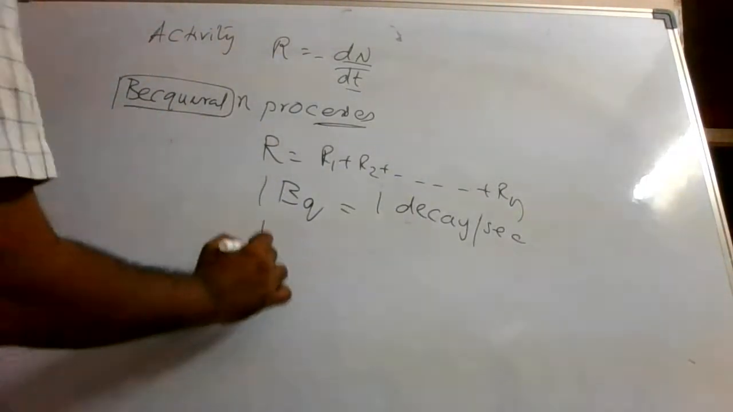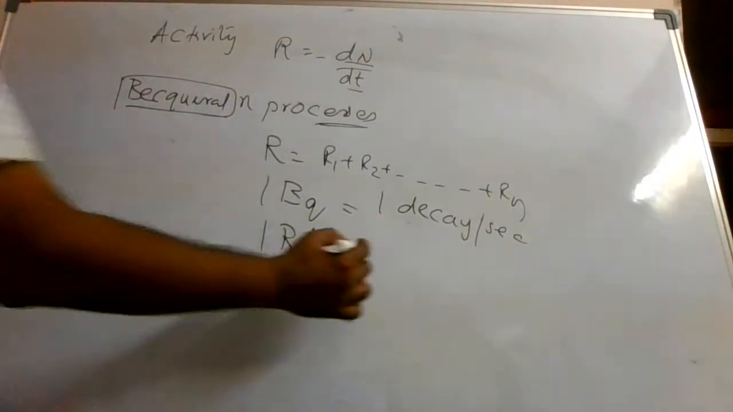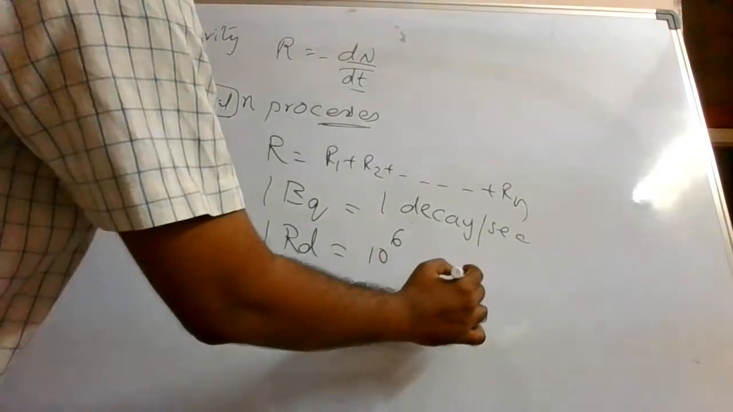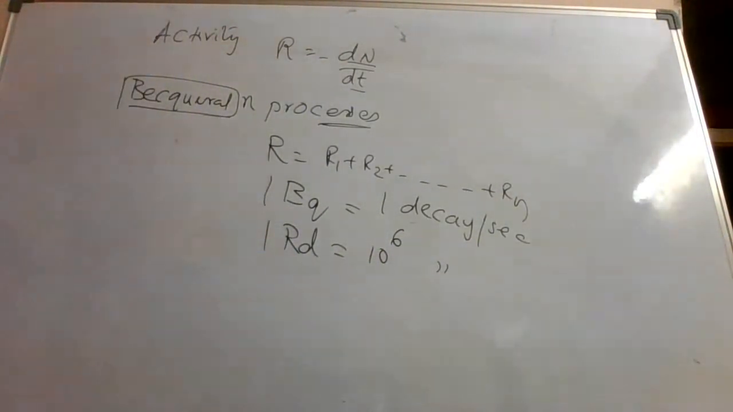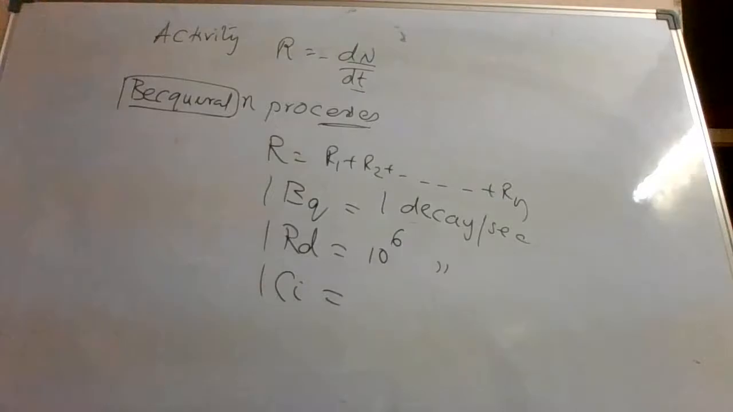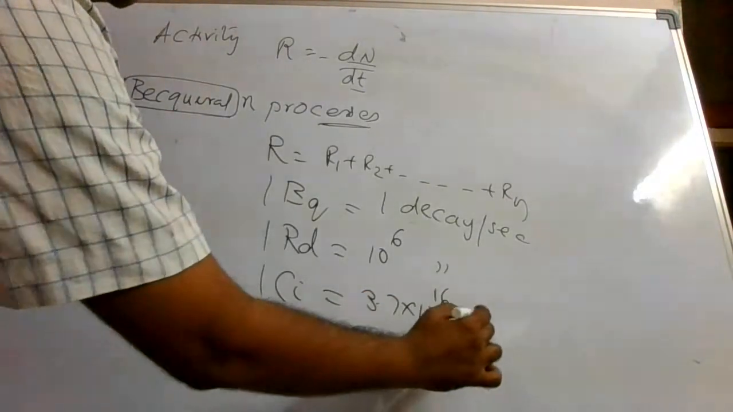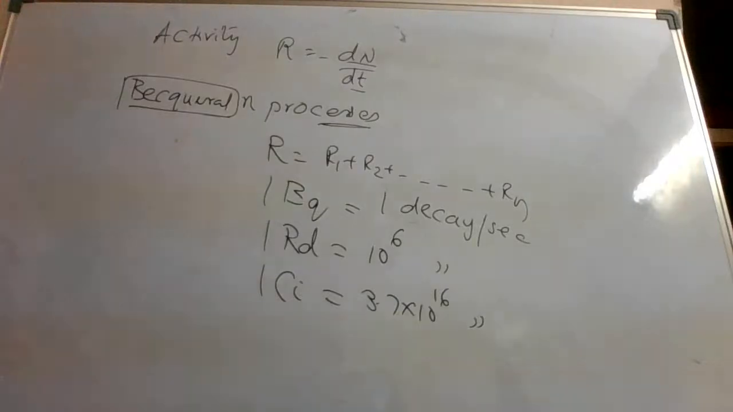Similarly, you have another unit called Rutherford, which is denoted by RT, and it is equal to 10 power 6 decay per second. If 10 power 6 nuclei are decaying per second, it is called 1 Rutherford. You have another unit called Curie, which is denoted by Ci, which is equal to 3.7 into 10 power 10 decay per second.